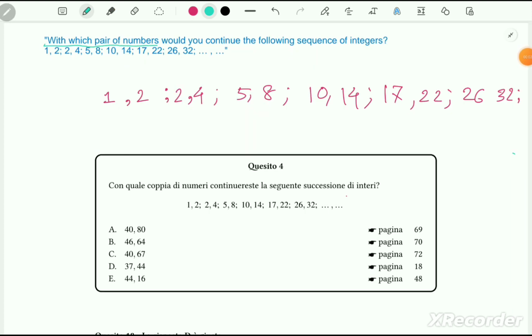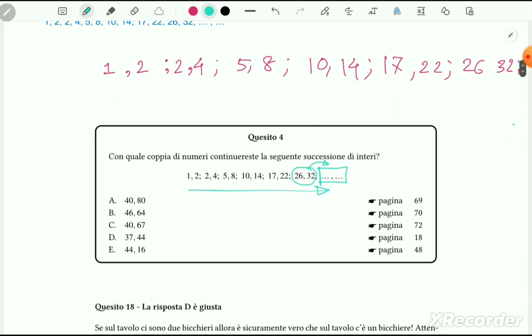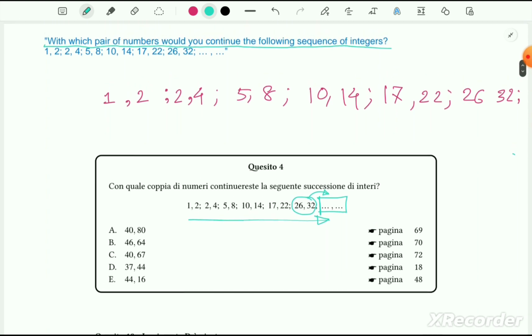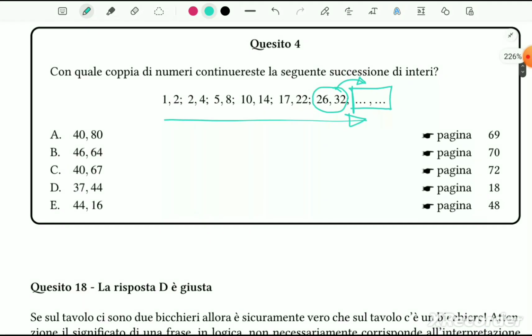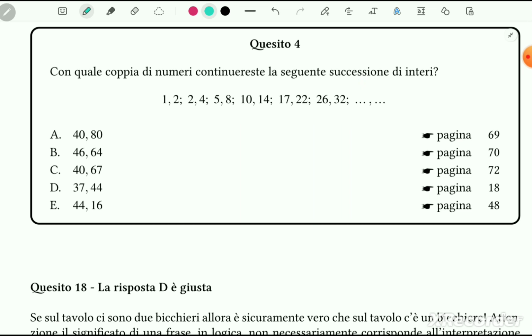Which pair of numbers would continue the following sequence of integers? So this is a series, and we have to find out the pair of numbers right after 26 and 32. So this is the latest pair, and we have to find out the next pair.